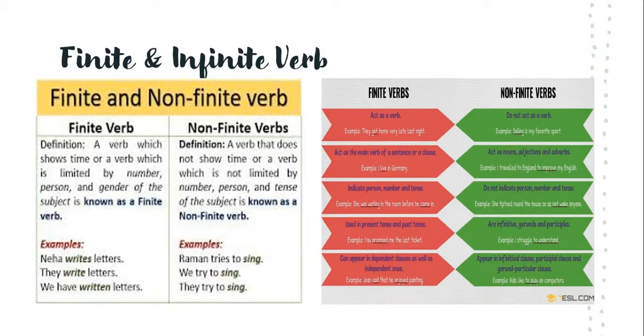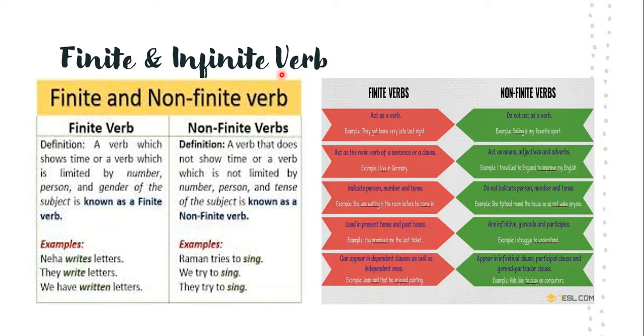What are finite and non-finite verbs? So here the finite verb is limited by the number, person and gender of the subject. See the example here: Neha writes letters, they write letters, we have written letters. But a non-finite verb does not show time, and it is not limited by number, person and tense of the subject. Raman tries to sing, we try to sing, they try to sing, or they are trying to sing.